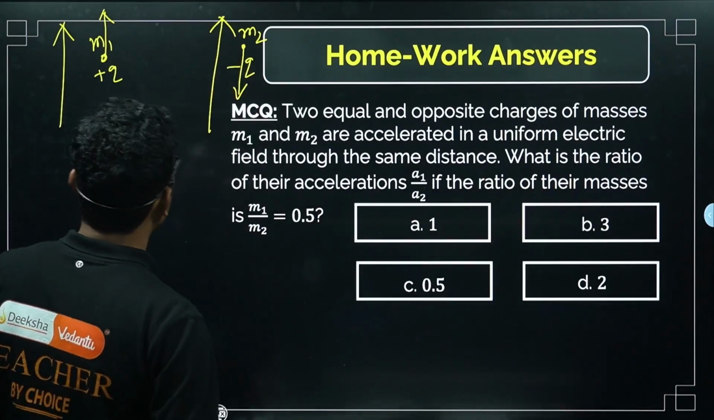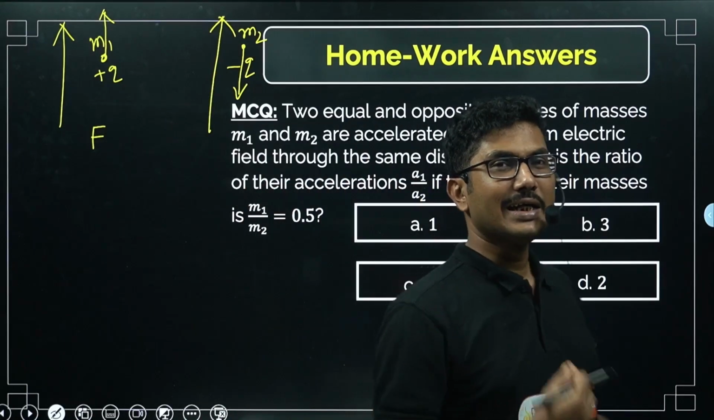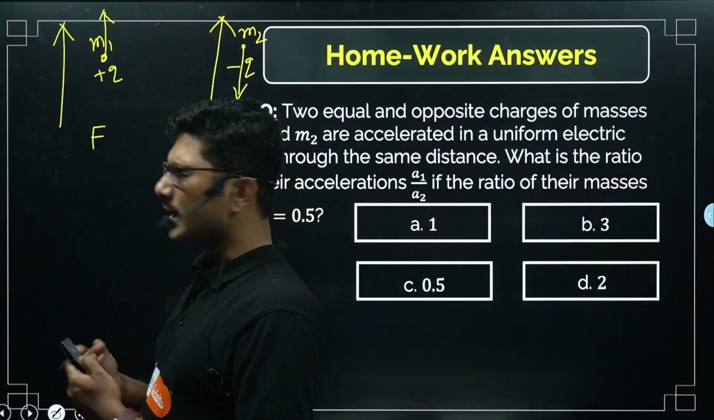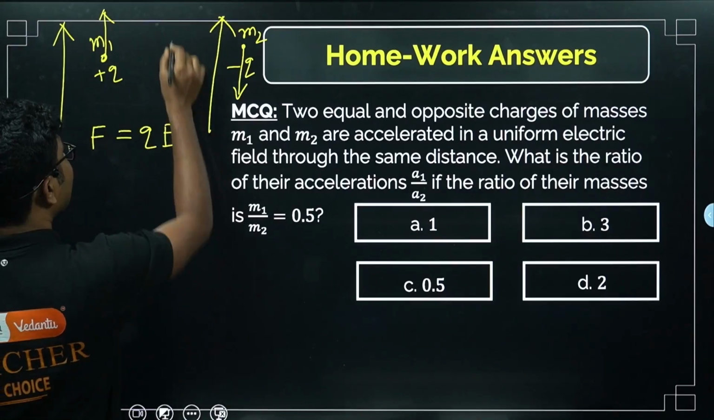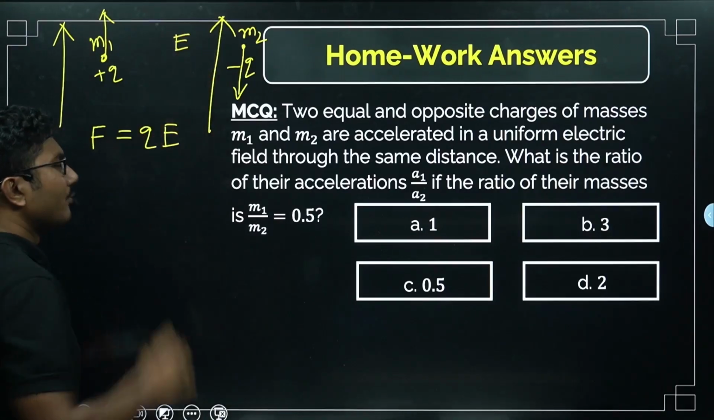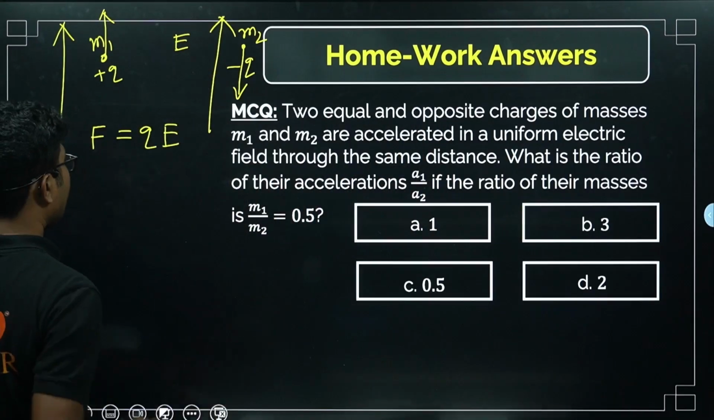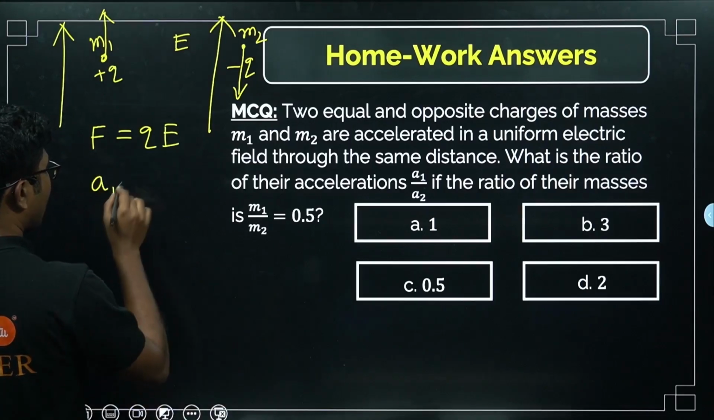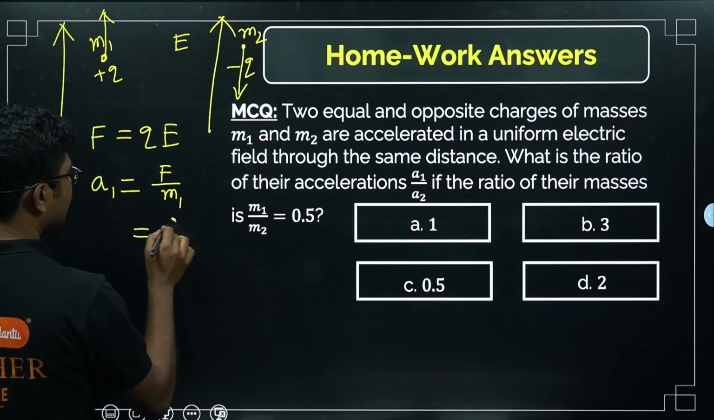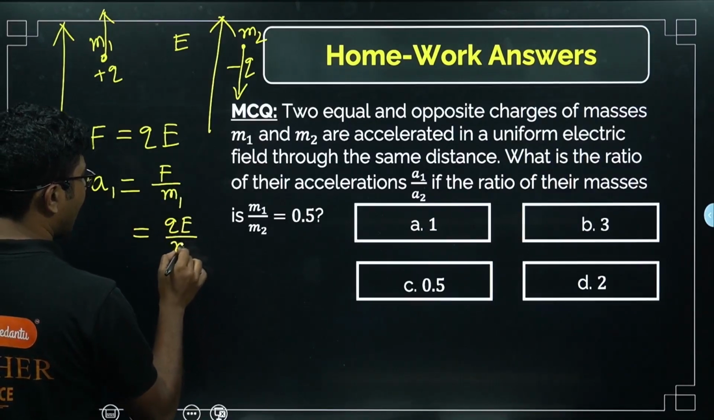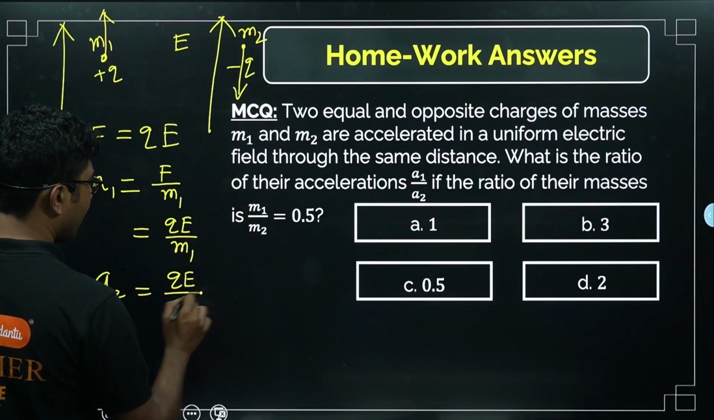Now what is the force acting on them? The magnitude of force will be equal because they have equal charges, right? So force is given by q times E. Suppose the electric field is E, then the force acting on each of the charges is given by q times E. Now what is the acceleration? Acceleration of mass 1 is force divided by m1, that is QE divided by m1. And what is A2? Similarly, it will be QE divided by m2.